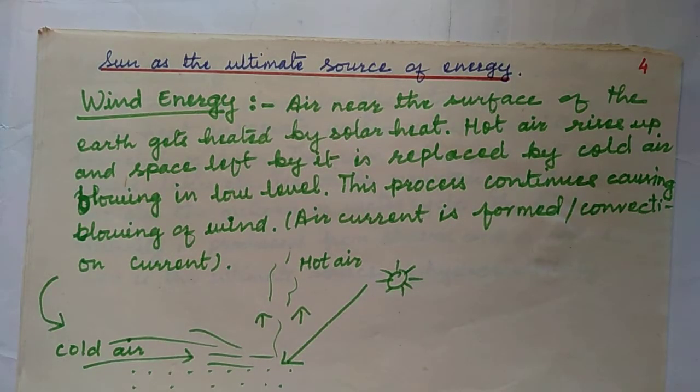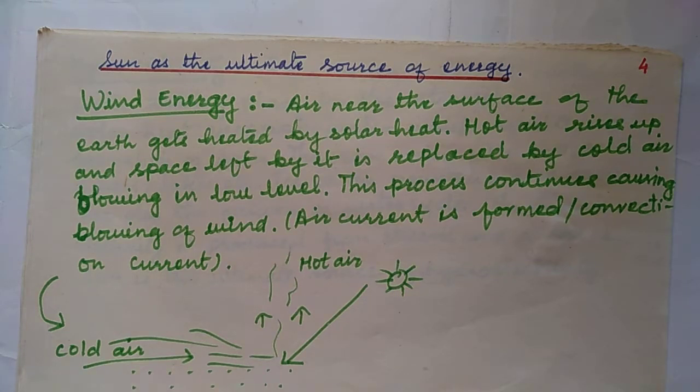Now, sun as the ultimate source of energy. What do we say? Sun is the parent form of energy. Other forms of energy have been produced from solar energy. So you have to give an explanation of this point. How can you explain this point?